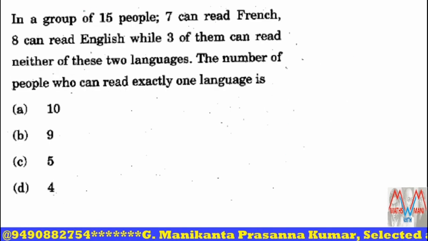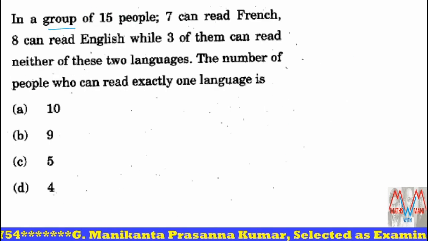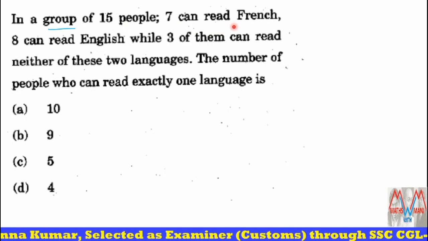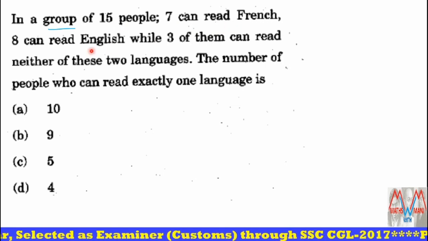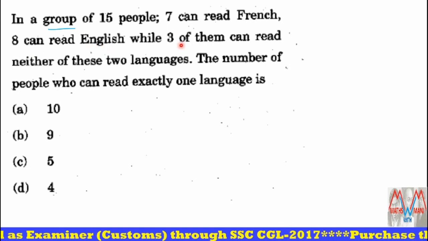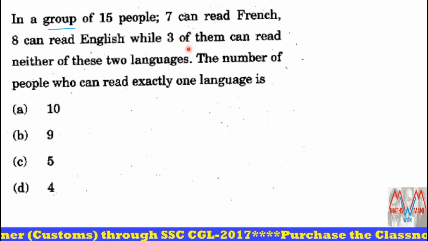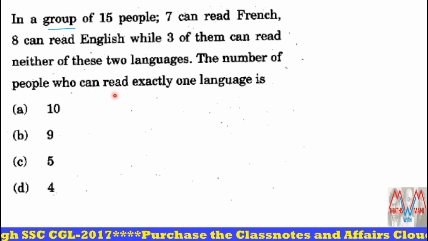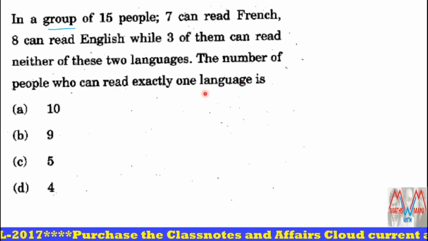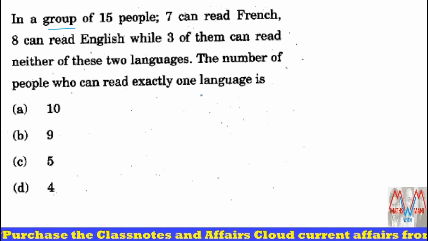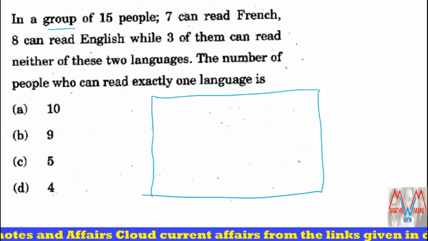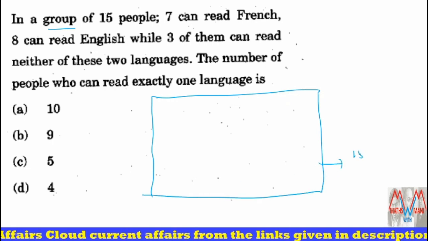Next. In a group of 50 people, 7 can read French and 8 can read English, while 3 of them can read neither of these two languages. Then find the number of people who can read exactly one language. So I'll solve this problem using Venn diagrams. First, suppose this is the universal set. So total number how much? 15 people.